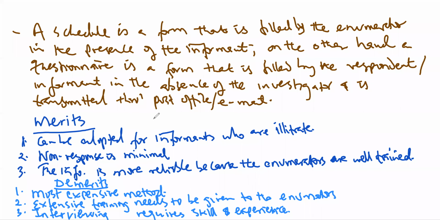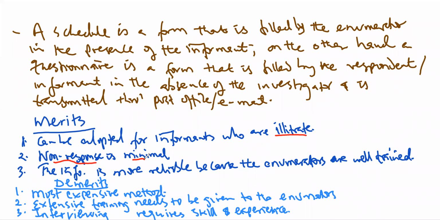So some of the merits and demerits of this method include, starting with the merits, that this method can be applied even for respondents who are illiterate, because you just need someone who can read and interpret the questions, and then you get the responses. Then you also find that non-response is minimized because these are face-to-face meetings. So chances are very high that the respondent is willing to supply the information which is being required.